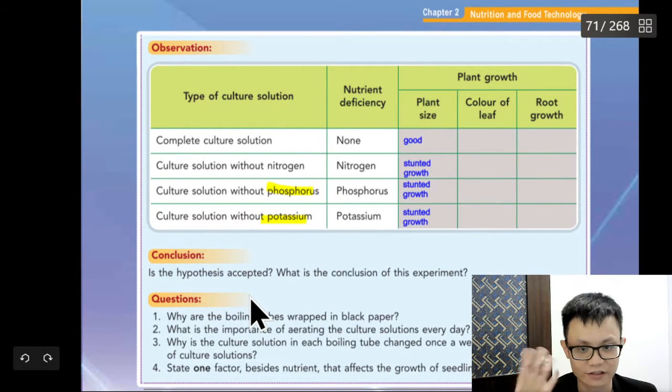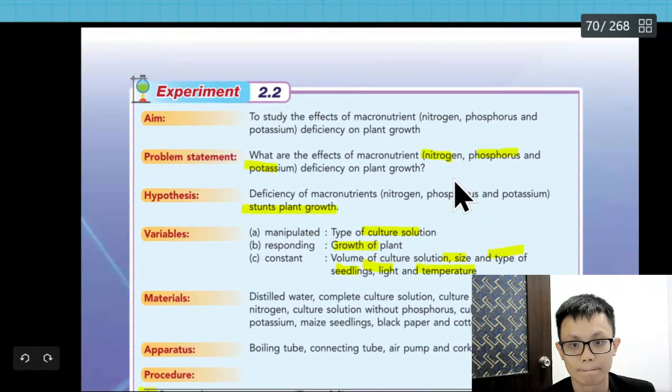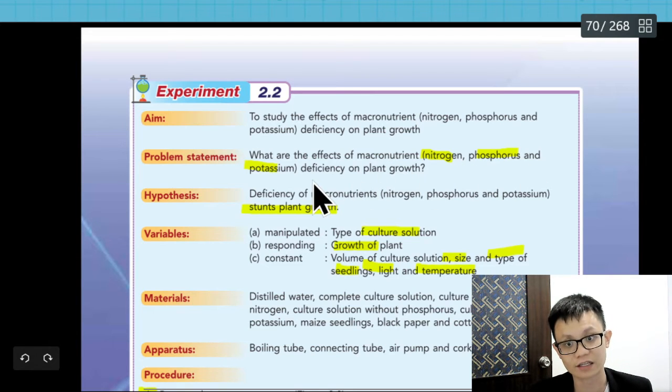If you don't want to say that, the conclusion is the effect of the lack of micronutrients, or the lack of nitrogen, phosphorus, and potassium, will cause stunt growth. Or you can write deficiency.